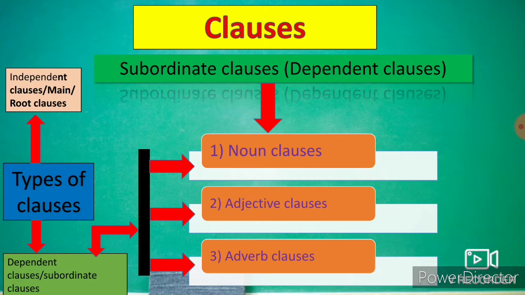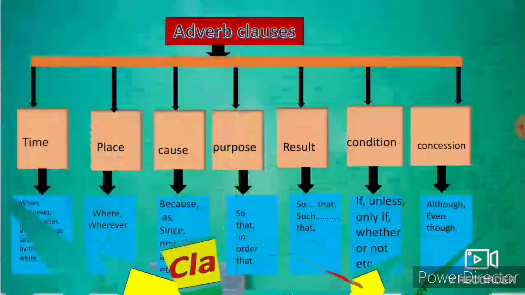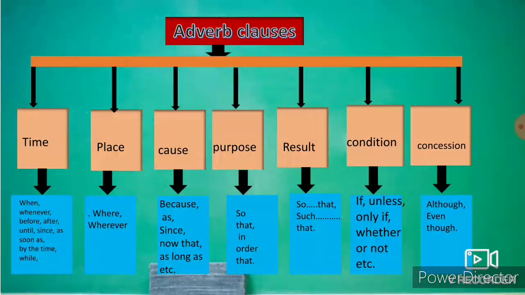The subordinating conjunctions used for adverb clauses are as follows. We will see. Adverb clauses for time. The subordinators here: when, whenever, before, after, until, since, as, as soon as, by the time, while. Adverb clauses for place. The subordinators: where and wherever. Adverb clauses for cause.